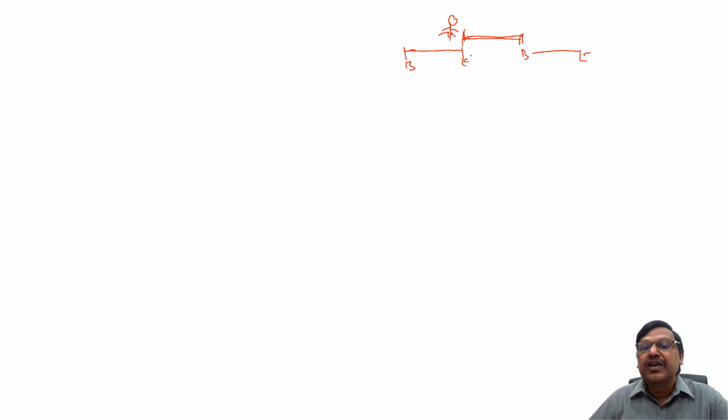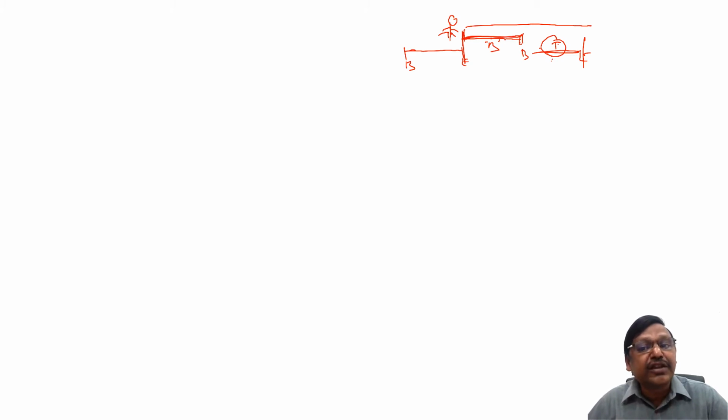Suppose you observe, the engine was originally here, now the engine is here. What is the total distance the engine traveled? This plus this: this is the bridge length, this is the train length. That's why we say when a train crosses a bridge, the distance traveled is the length of the train plus the length of the bridge. If it crosses a tunnel, length of the train plus length of the tunnel. Or if it crosses a platform, length of the train plus length of the platform. Or if a train is crossing a man, the distance it travels is only the length of the train, because the length of the man, like a bridge, has no significance. So we say only the length of the train.